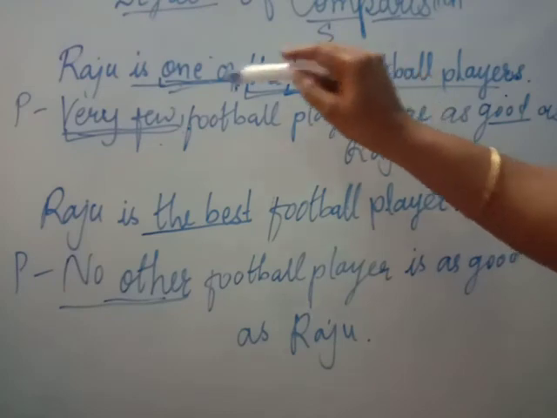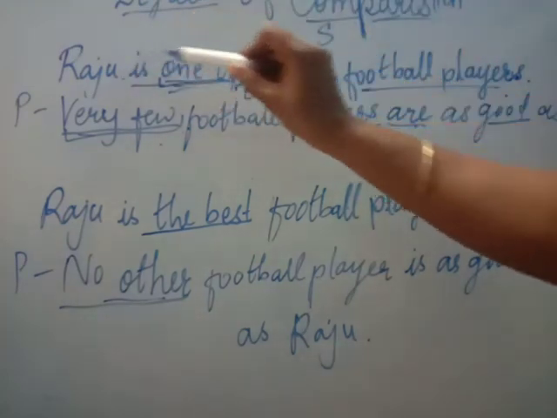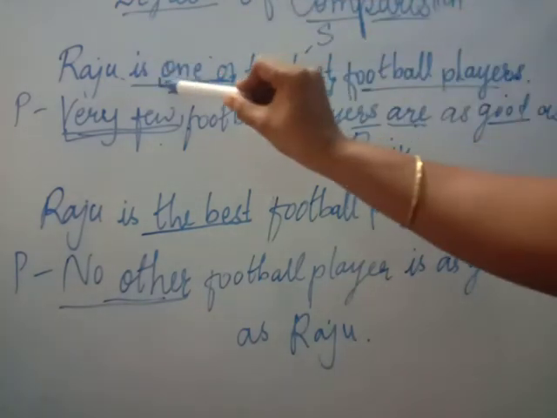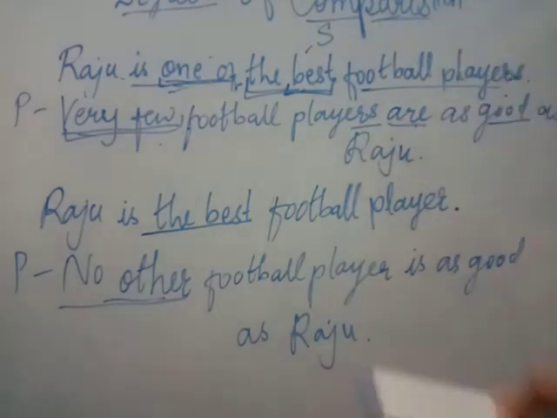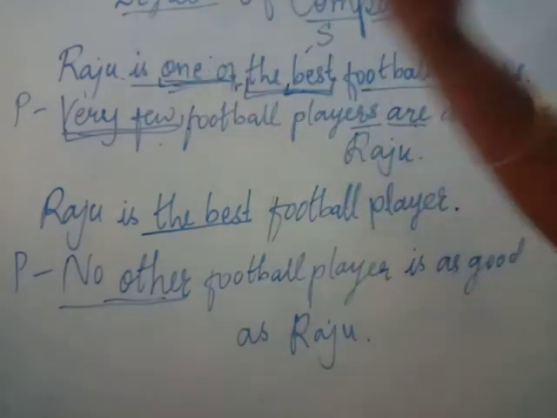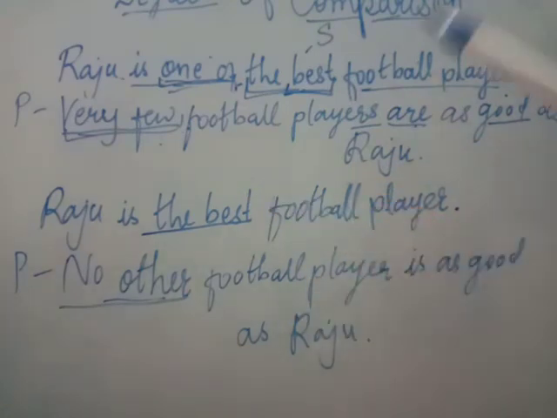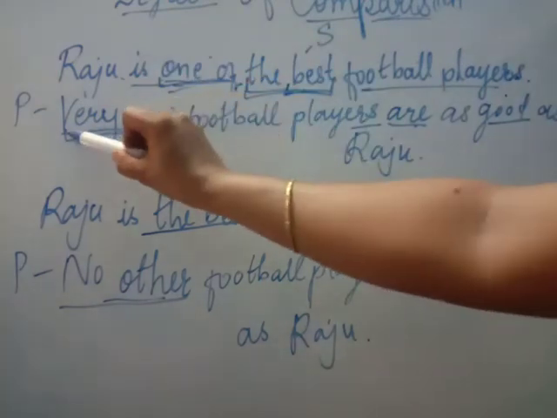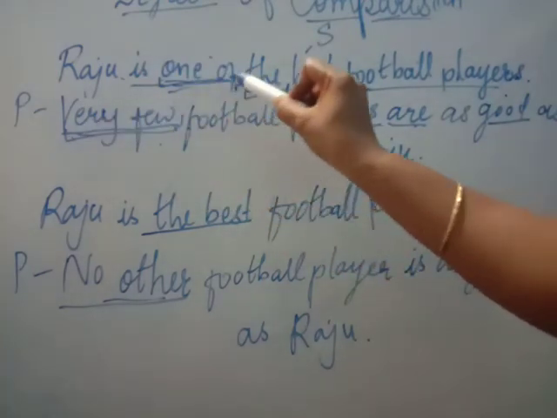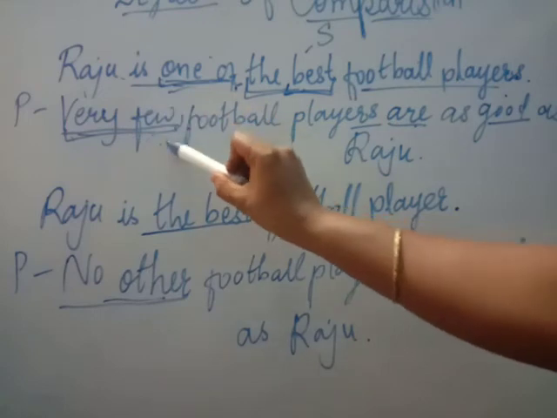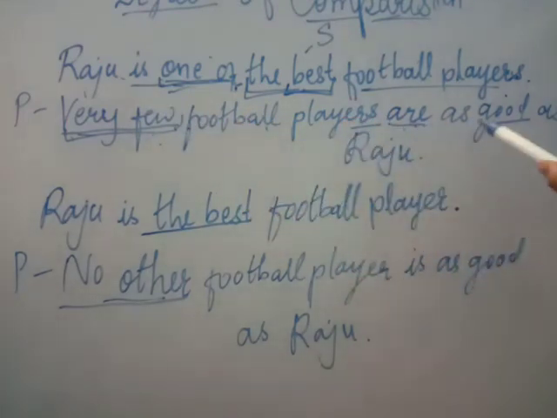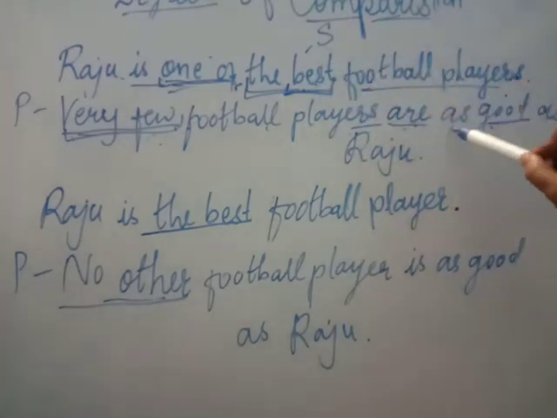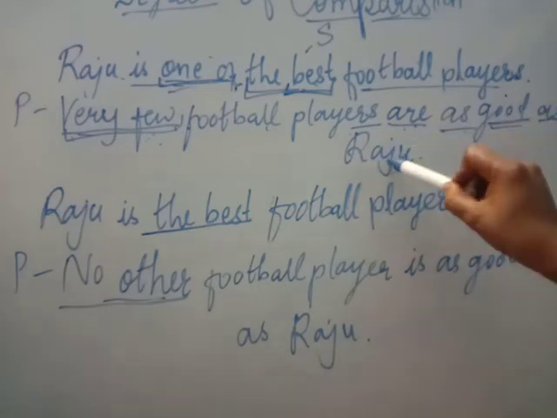As we are talking about one of the players, Raju is one of the best, he is not the only one. Like him, some more are there. That's why it is given over here. This sentence is showing us that Raju is not the only one. There are some more like him. To do the comparison with those more players, we have to write very few, as "one of" is given. Very few football players are as good as Raju. Good is the positive degree of best, that's why we have taken as good as Raju.